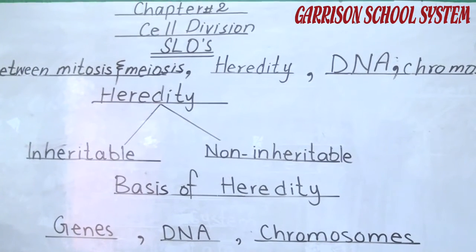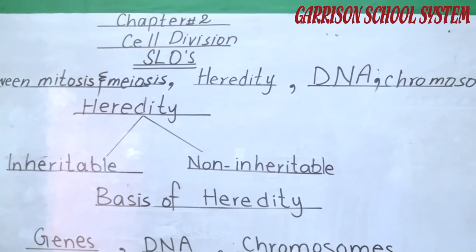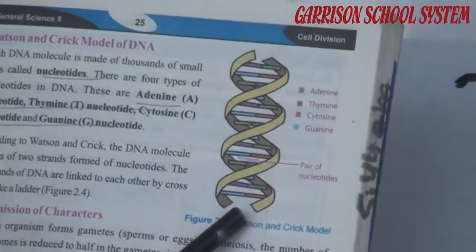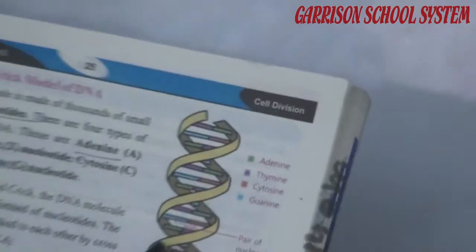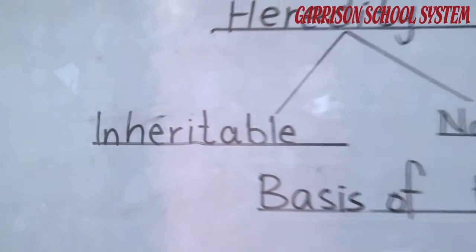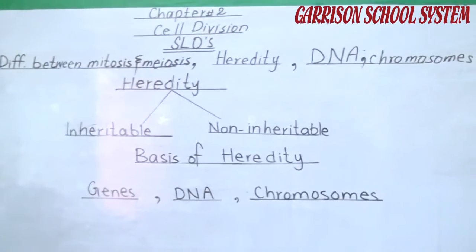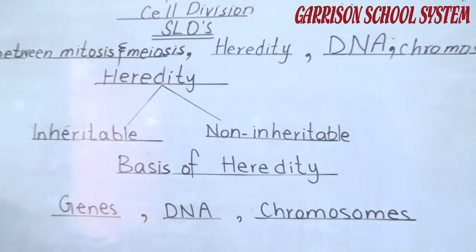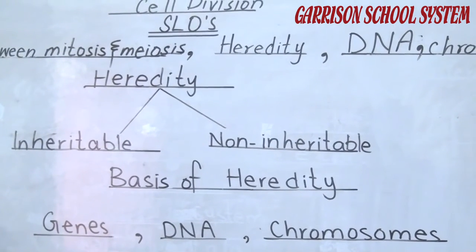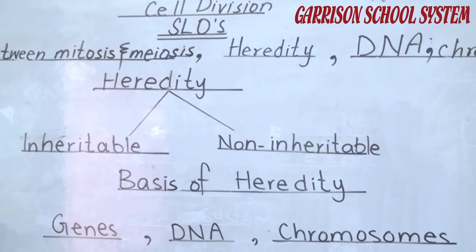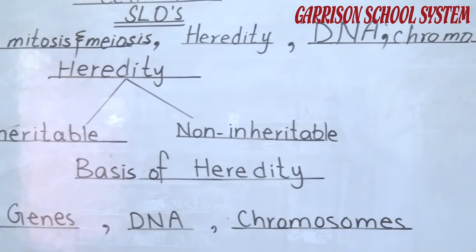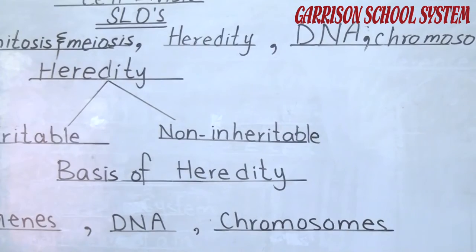There is the Watson and Crick model of DNA. You can see this is the Watson and Crick model of DNA. It is also known as the double helical structure of DNA. Each DNA molecule is made up of thousands of small units called nucleotides. Nucleotides are the bases present on the DNA. There are 4 types of nucleotides or bases in the DNA.